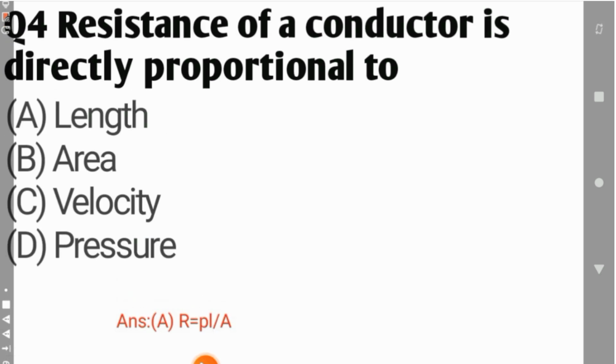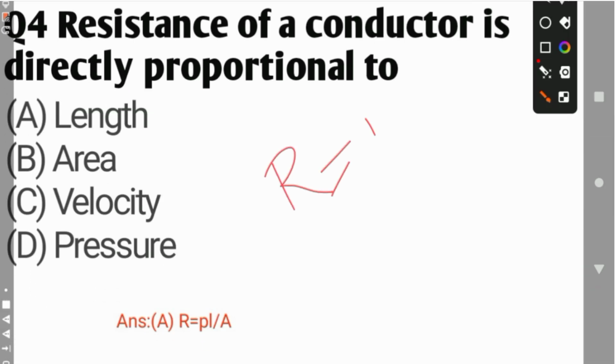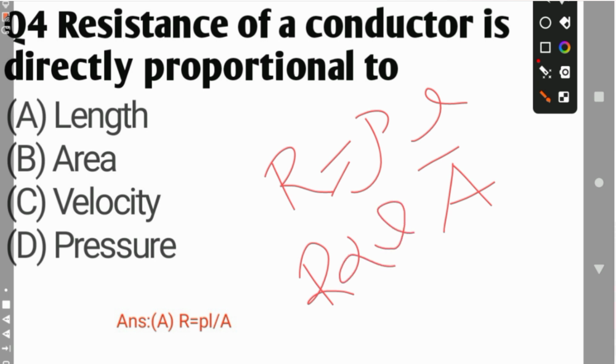Fourth question, resistance of a conductor is directly proportional to what? We know the simple formula: R is equal to rho L upon A, where resistance is directly proportional to its length and inversely proportional to its area. So the correct answer is A.